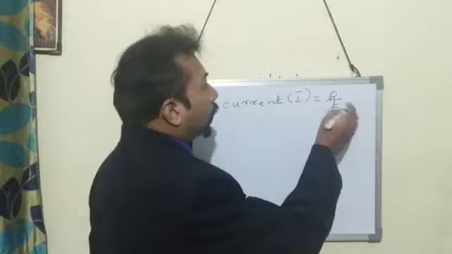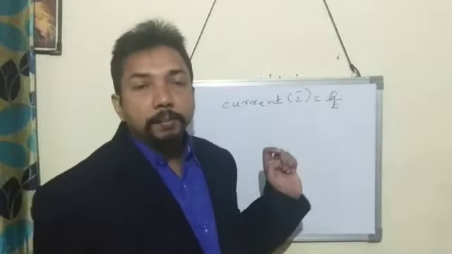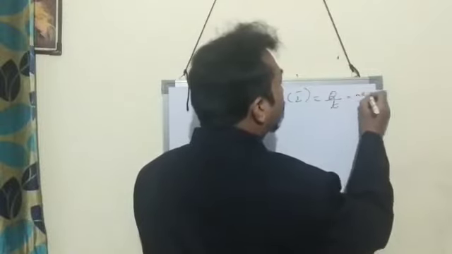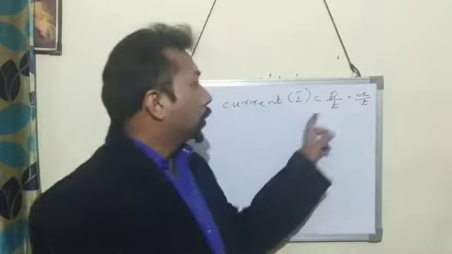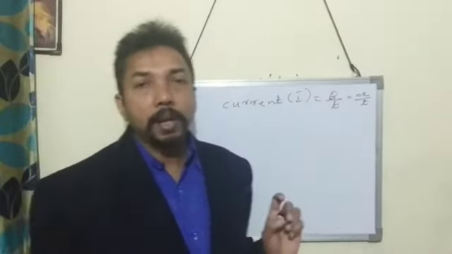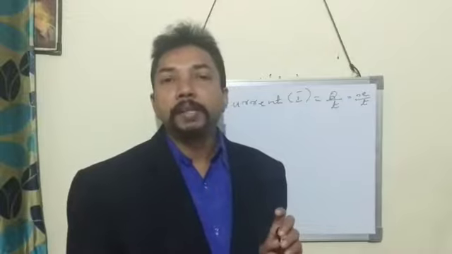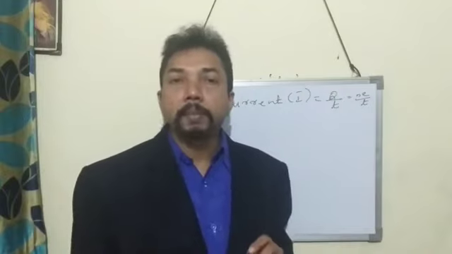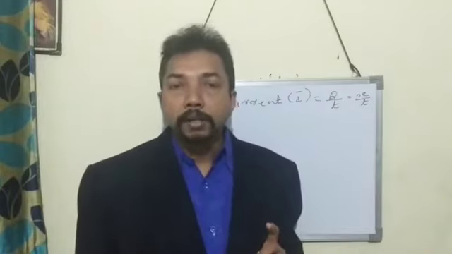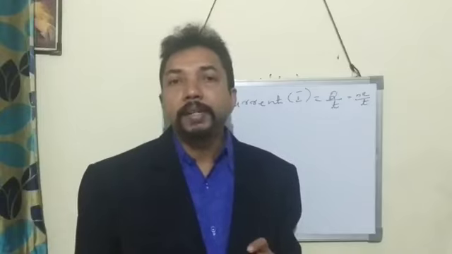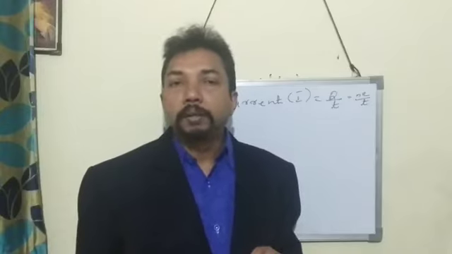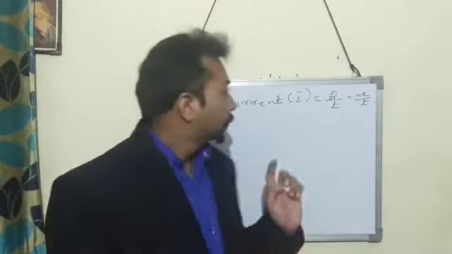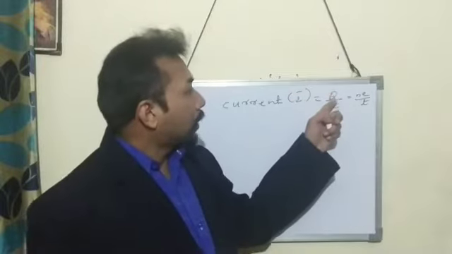And now this charge is the same as the number of electrons. We can also replace Q as N into E, so current is N into E upon T. N stands for number of electrons and E is the magnitude of charge of one electron, that is minus 1.6 into 10 to the power minus 19 coulomb. So the current is equal to charge divided by time.